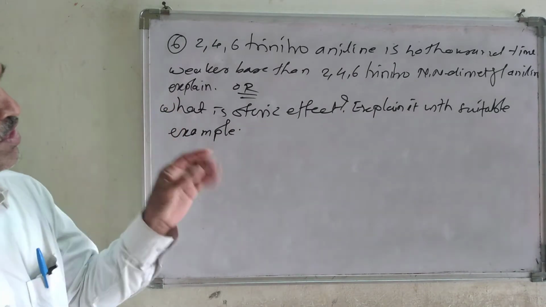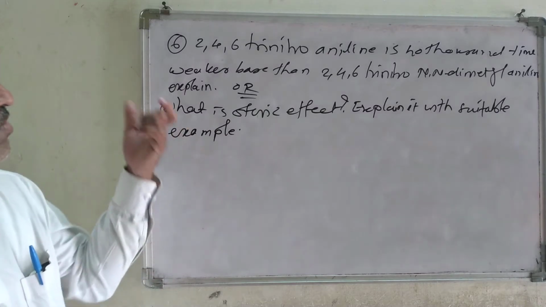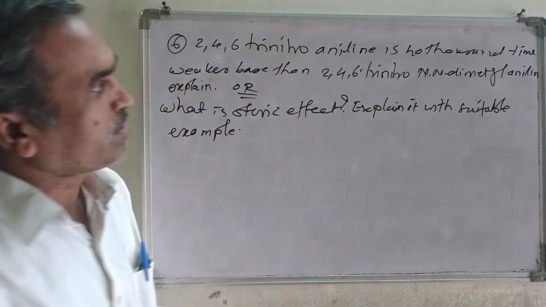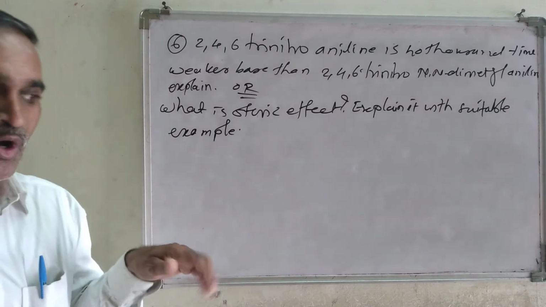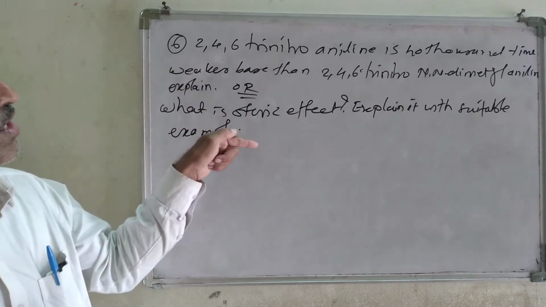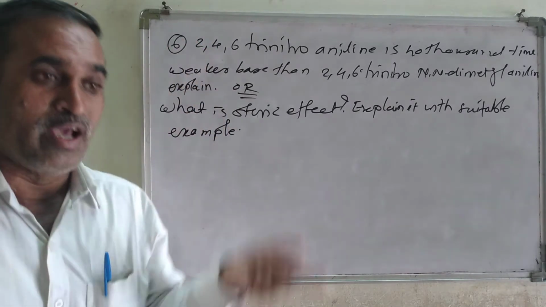Now 2,4,6 trinitroaniline is 40,000 times weaker base than 2,4,6 trinitro NN dimethyl aniline. Explain why this one is 40,000 times stronger as compared to 2,4,6 trinitroaniline.